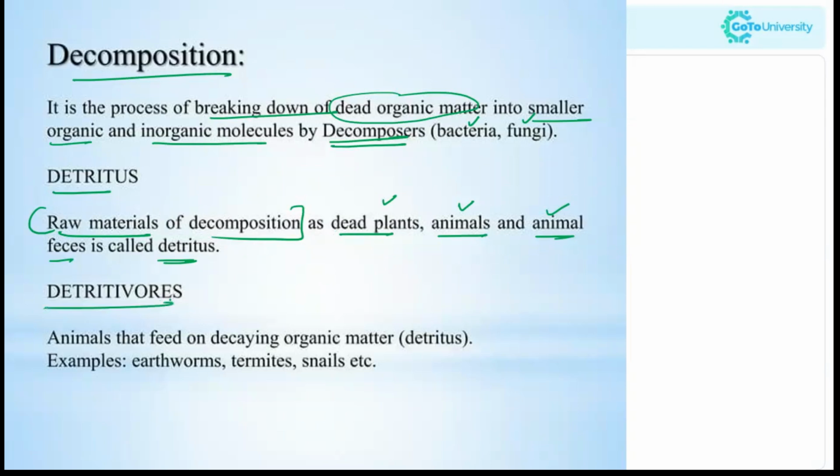Now what are detritivores? The animals that feed on the decaying organic matter are called the detritivores. The organisms which feed on the detritus. The earthworms, termites, snails, etc.